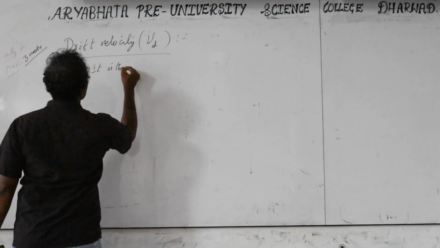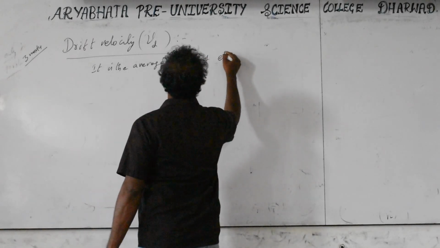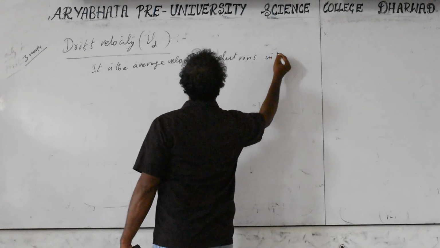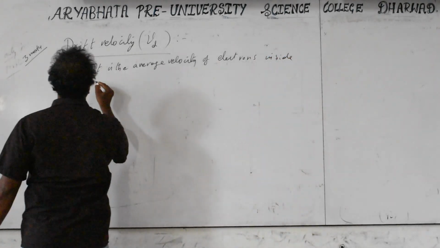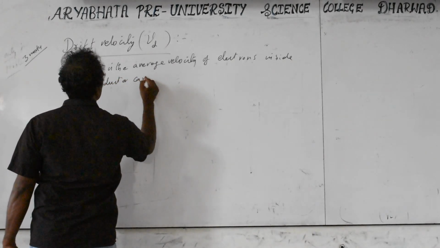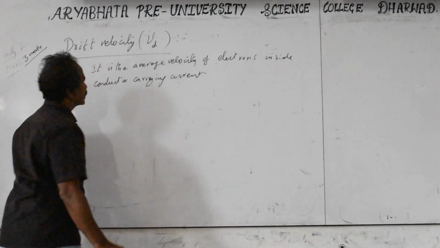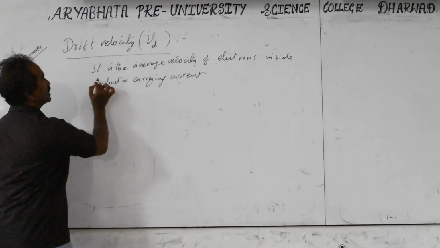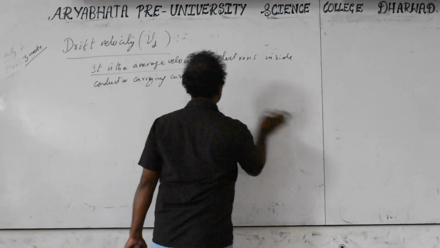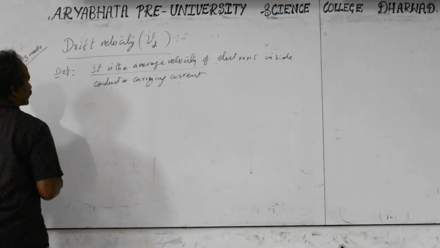It is the average velocity of electrons inside a conductor carrying current. If it does not mention this carrying current, I can simply say it is the average velocity of the electrons in the conductor. That's also enough. Okay. This is the definition. And next we have the derivation.